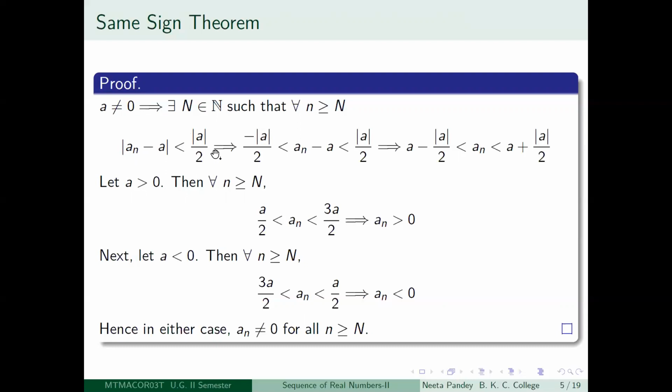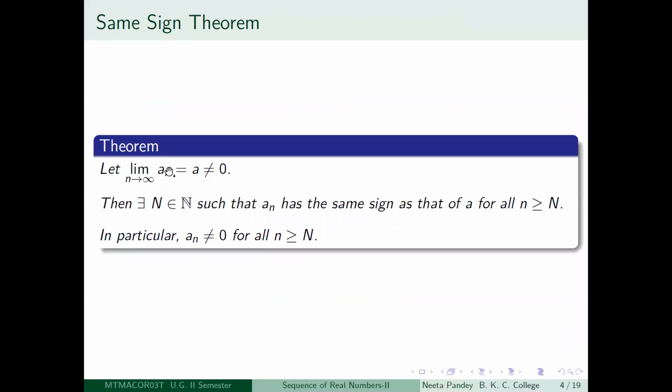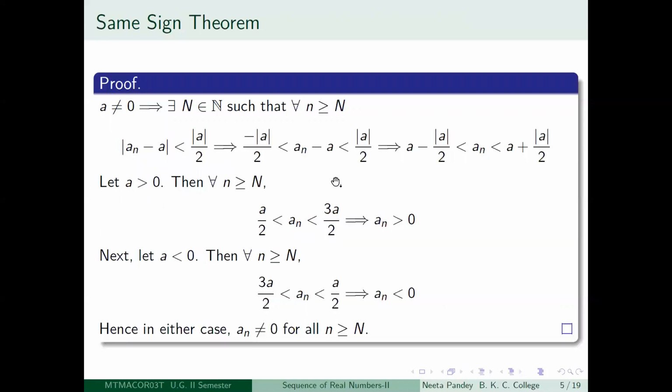For this value of epsilon, since limit n tending to infinity an is equal to a, this is a given. Therefore, you will be able to get a positive integer capital N, so that for all little n greater than or equal to capital N, modulus of an minus a will be less than mod a divided by 2, right?